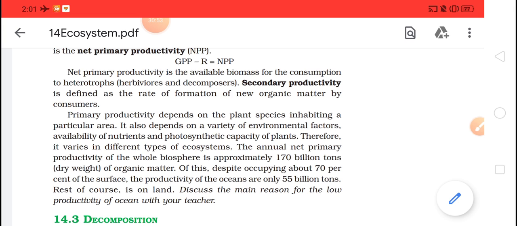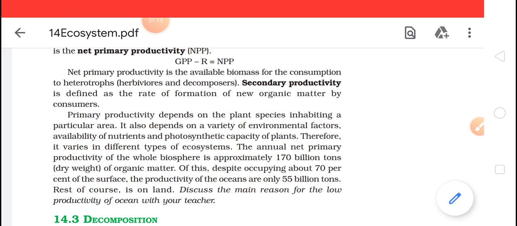The annual net primary productivity of the whole biosphere is approximately 170 billion tons of organic matter. Of this, despite occupying about 70% of the surface, the productivity of the oceans is only 55 billion tons. The rest of the source is on land.